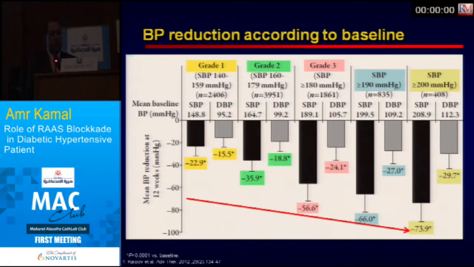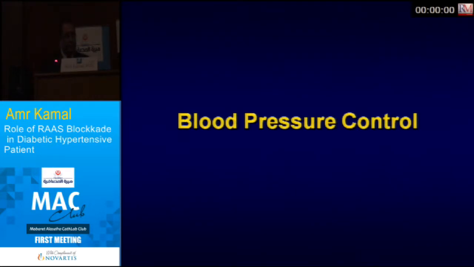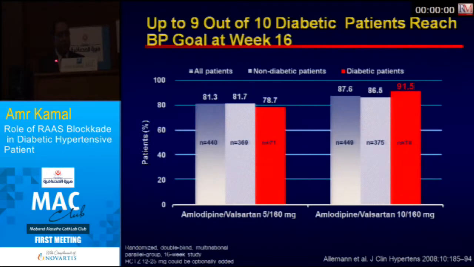And this blood pressure reduction depends on the baseline. So whatever the baseline blood pressure, systolic and diastolic, the higher the baseline blood pressure, the higher is the benefit gained from the combination valsartan amlodipine, Exforge, the great drug. What about blood pressure control?